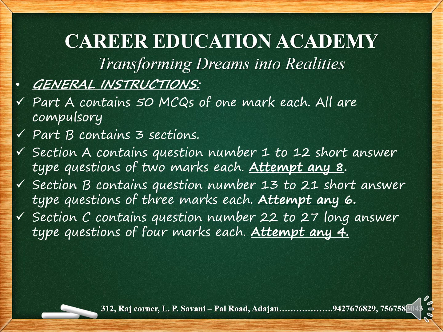You have to attempt any 4, so you can skip 2 questions. You can ignore questions from your weak chapters so that you can cover maximum marks in your board examination, particularly in part B.